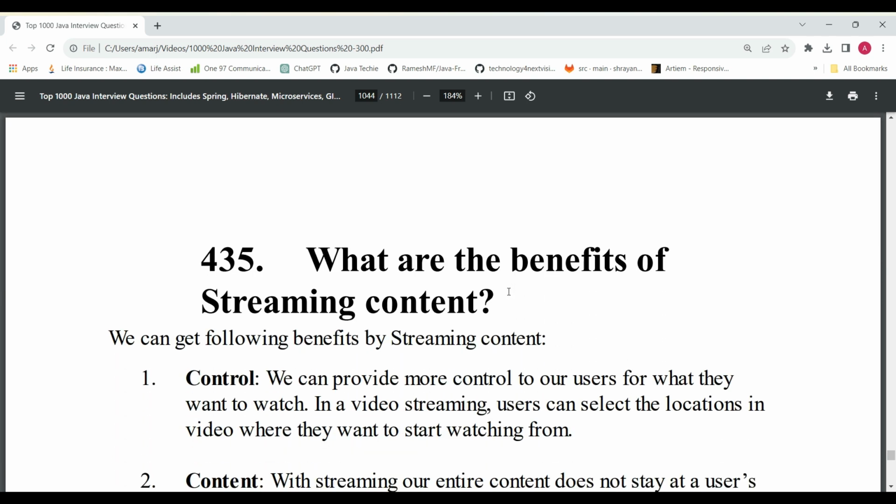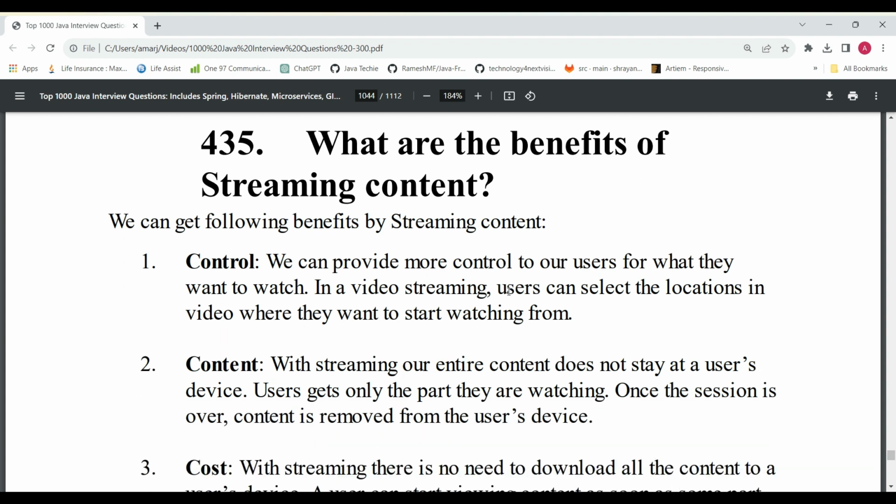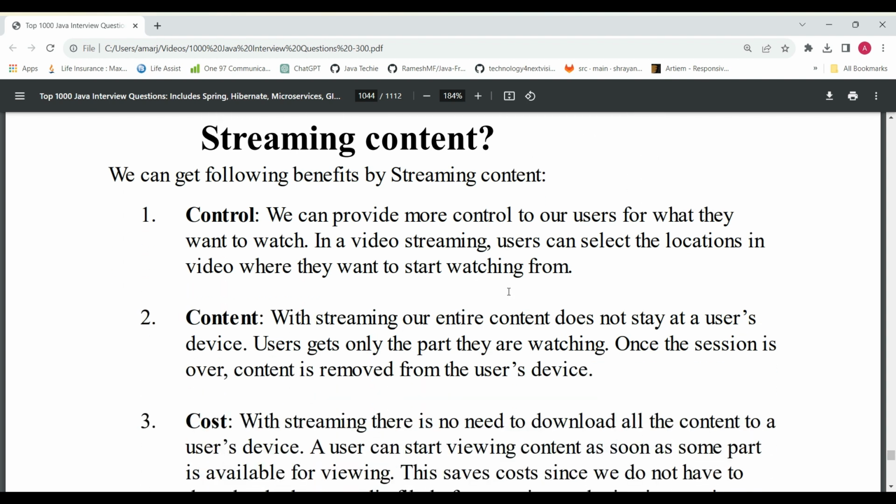And the next question is, what are the benefits of streaming content? There are multiple benefits of streaming content in AWS. So one is control, other is content, other is cost.